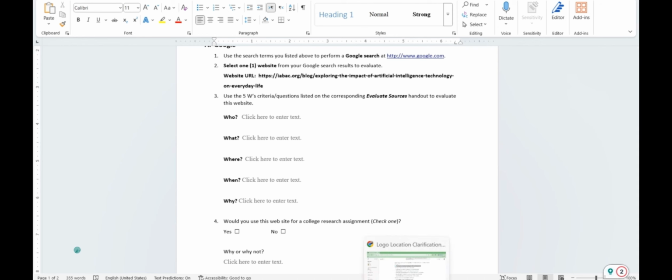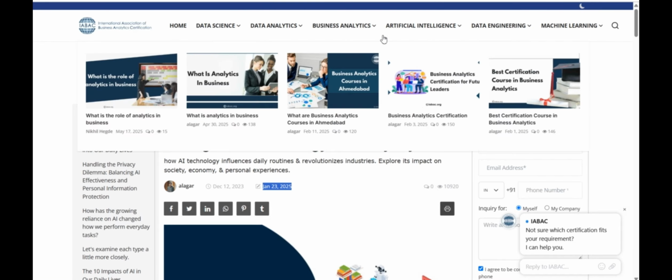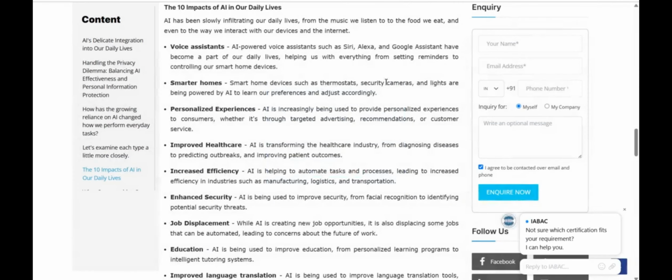Who is the author? You go back to that article and check who the author is. This is the author. When was it published? December 12, 2023. The last update was in January 2025. Where was it published? On the International Association of Business Analytic Certification website. This is the name of the website. So you need to answer all of those things. Just check that article, and then answer them.